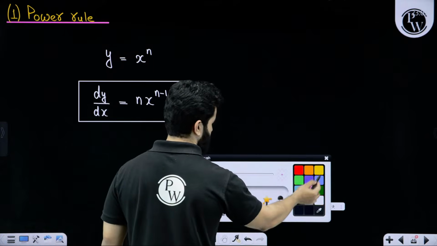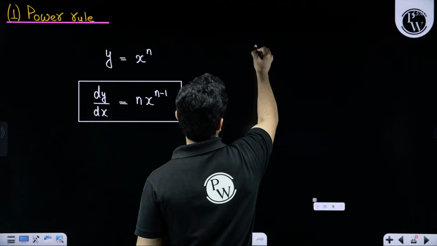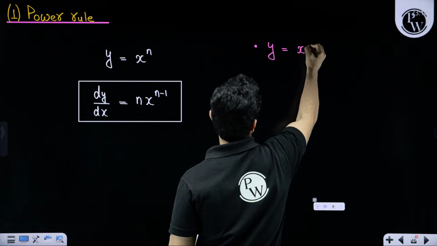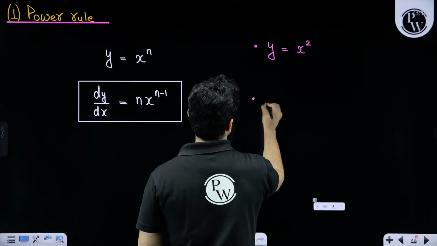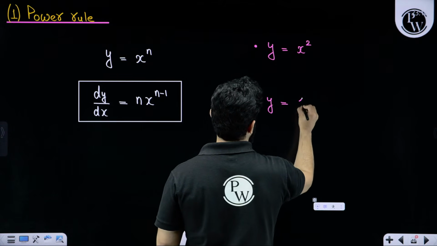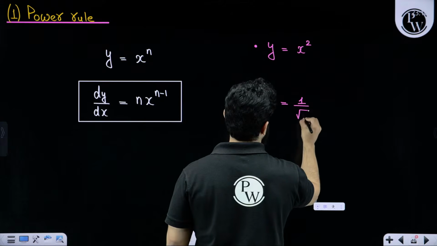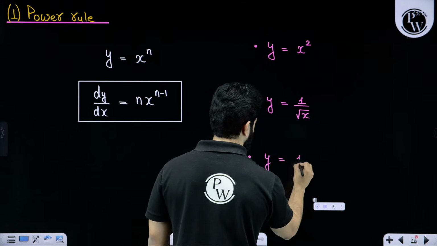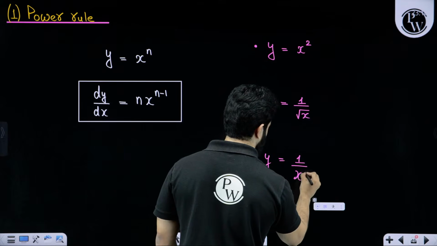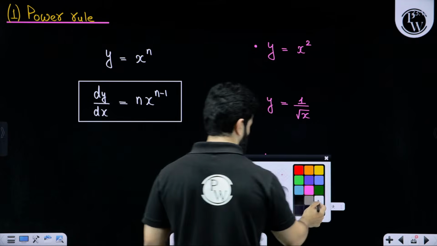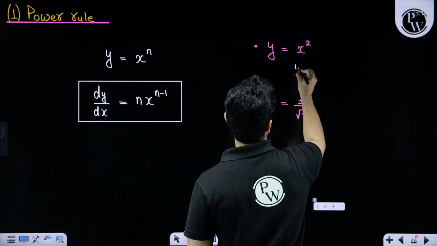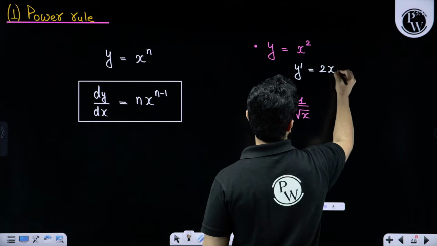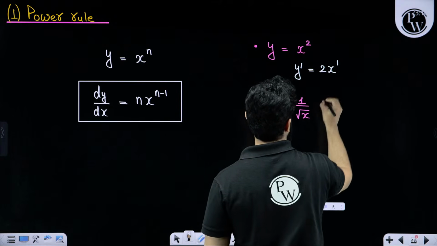Example, let's suppose y is equal to x raised to the power 2. Then y dash will become 2x raised to the power 2 minus 1, that is 2x.